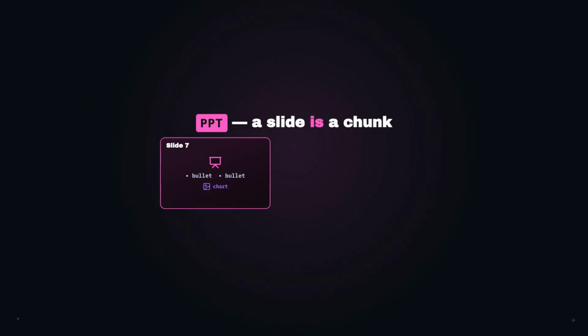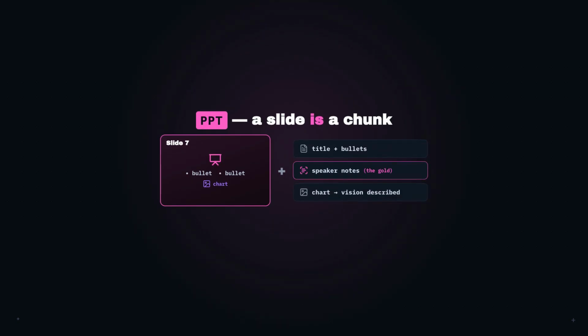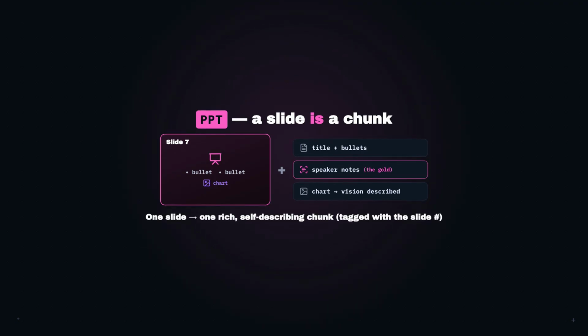PowerPoint is the one format that's already chunked for you. A slide is a chunk, a self-contained little unit with a title, a few bullets, and one idea. So chunk by slide. But most people throw away the best part, the speaker notes, which are often where the real explanation lives. So for each slide, bundle the title, the bullets, the speaker notes, and a vision model description of whatever chart or diagram is on it into one chunk tagged with the slide number. One slide, one rich self-describing chunk.